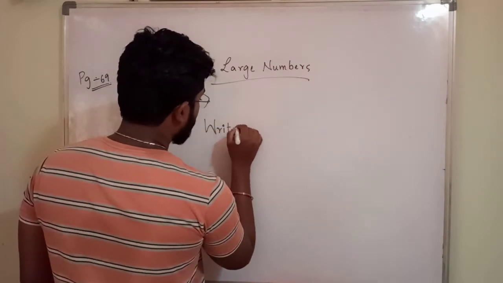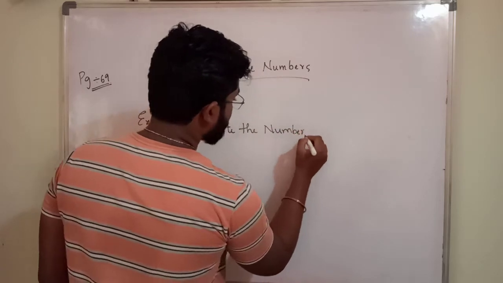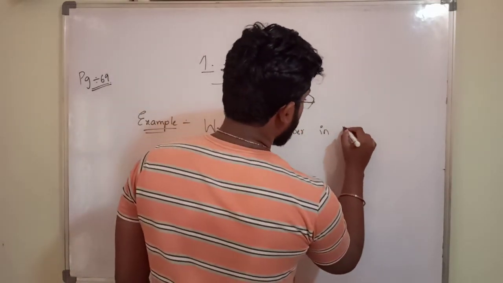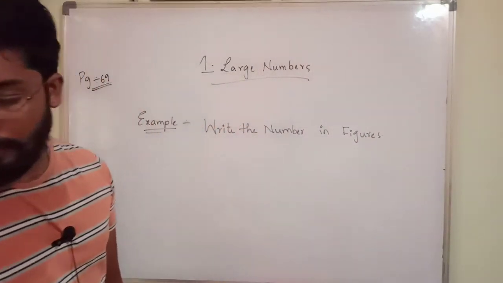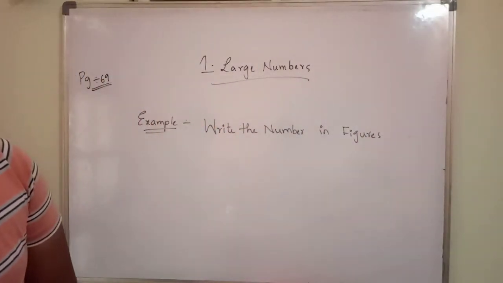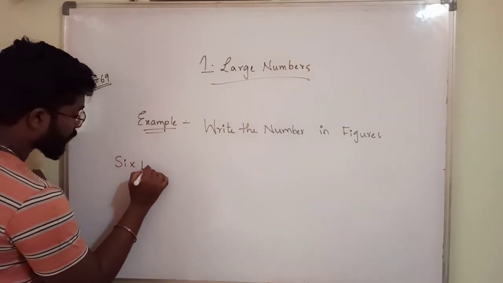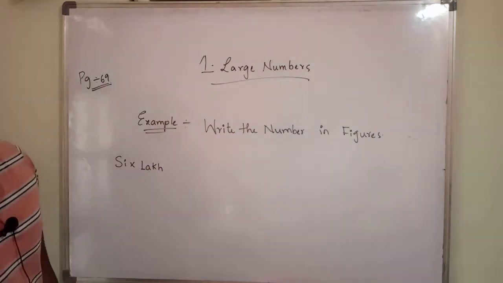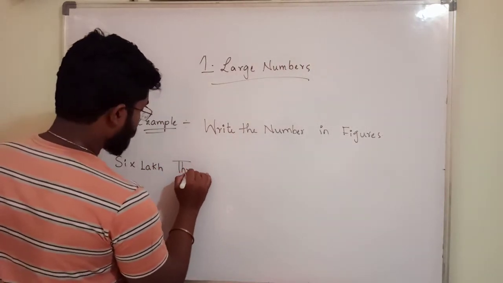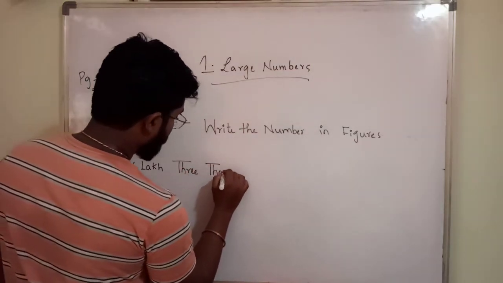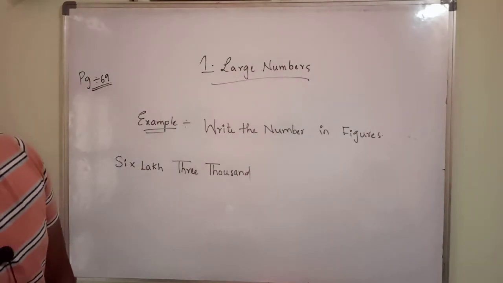What is the first number? 6 lakh 3,000 422.